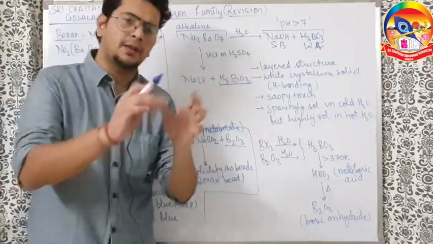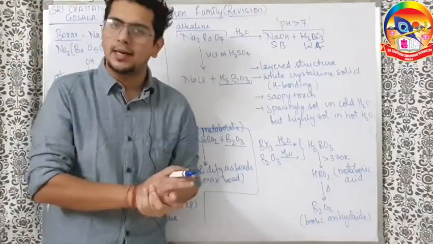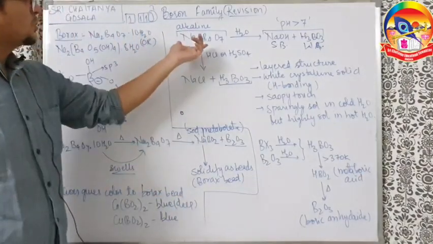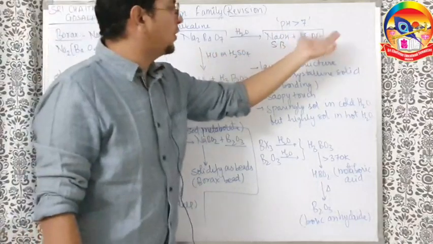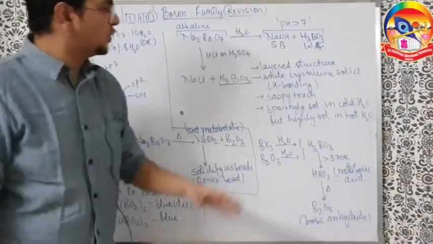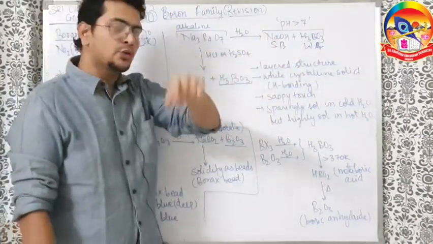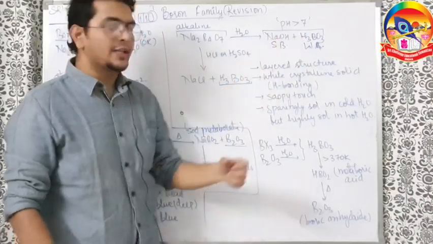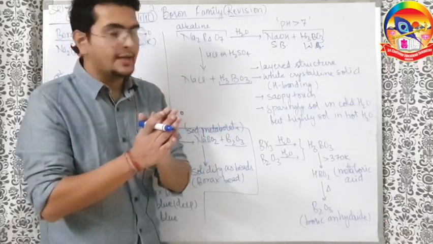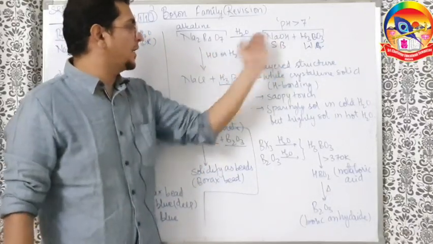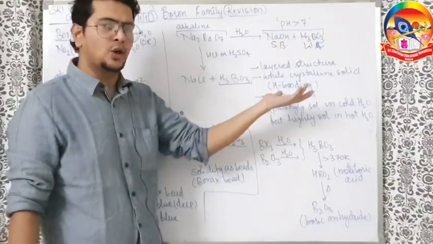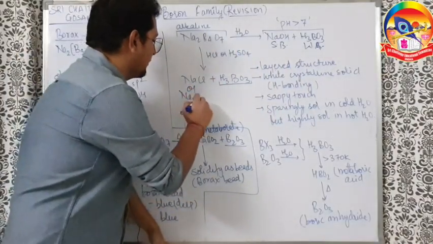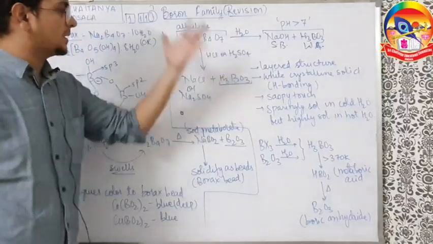A very important question, a previous year AIIMS question, and also in the NCERT exercise as a multiple choice question. Make sure that you check that. So when borax is there, it makes NaOH and boric acid. I am telling you a very smart method. If you want boric acid, what should you do? You have to remove NaOH from here. And to remove NaOH, use a strong acid. A strong acid like HCl or H2SO4 will react with NaOH, and you will get NaCl or Na2SO4, and H3BO3 will be precipitated.